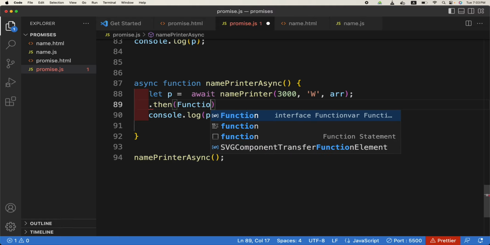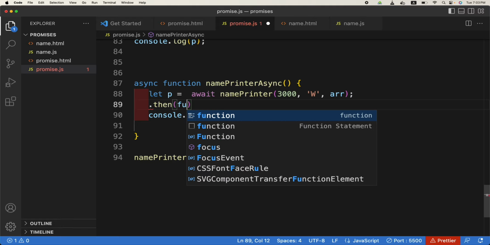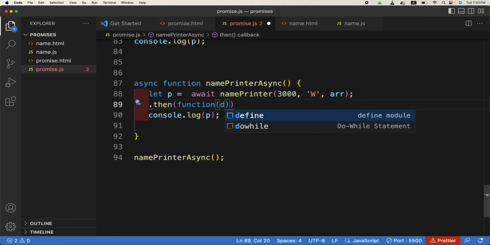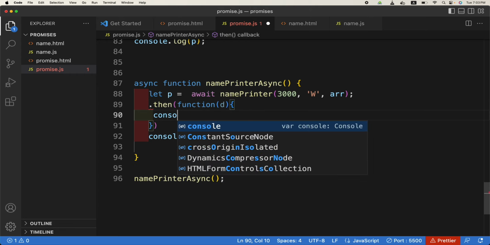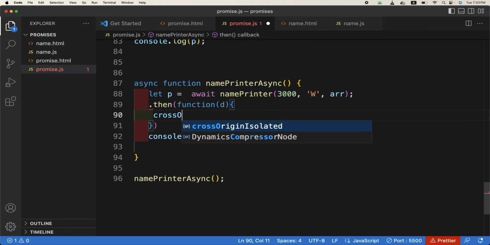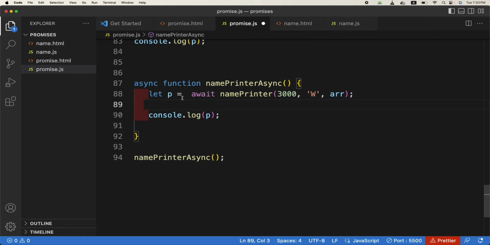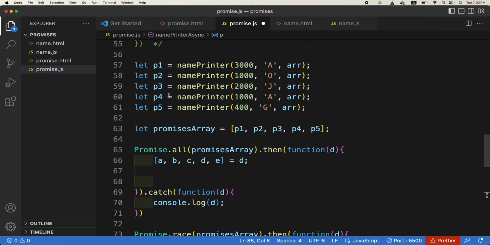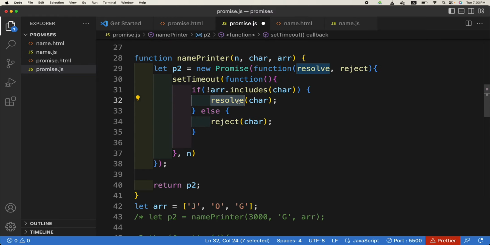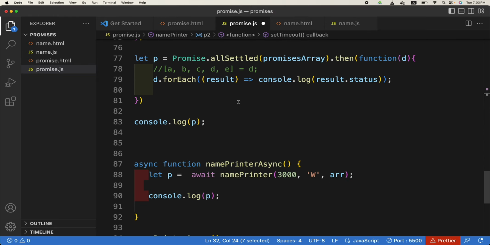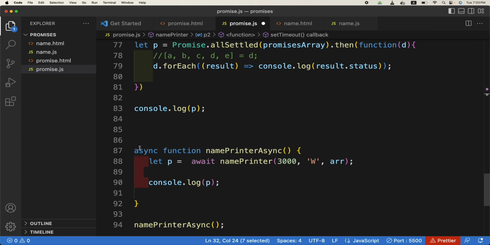And then a function is passed a value d, and here we will console.log d. So we don't need to do all this; await directly runs that dot then for us, in that context, and stores the value here. So whatever is passed to this resolve can be used here if you use async functions. So async and await, and this p now is the value which is normally in our dot then functions. Is this clear?